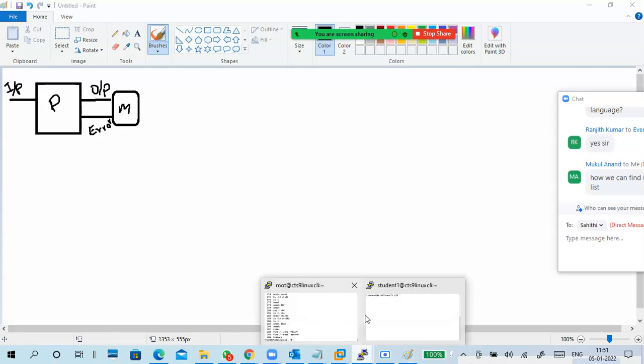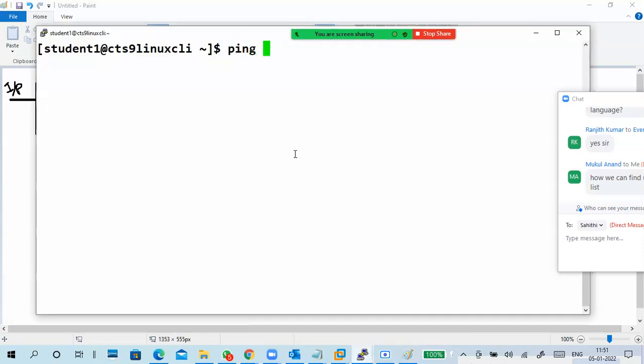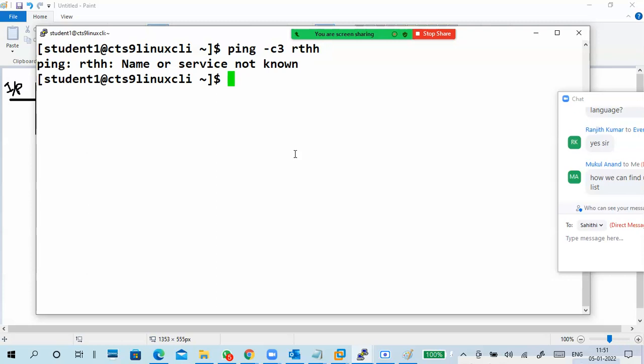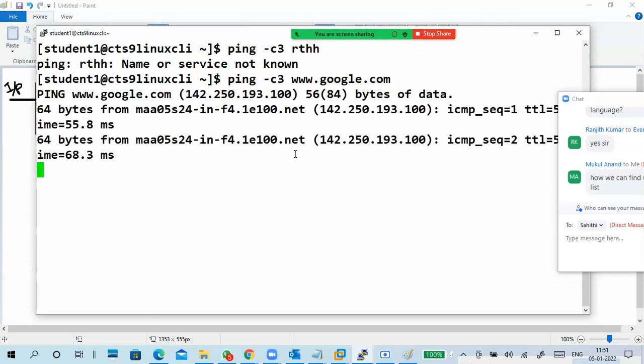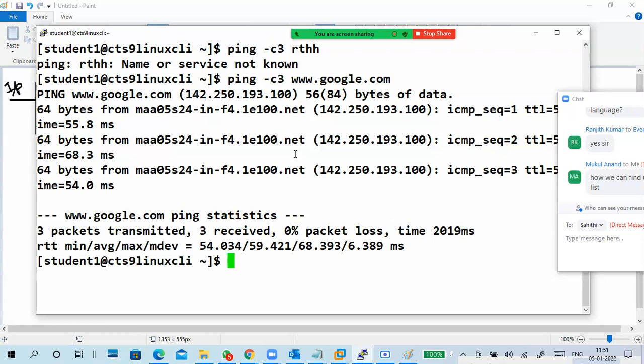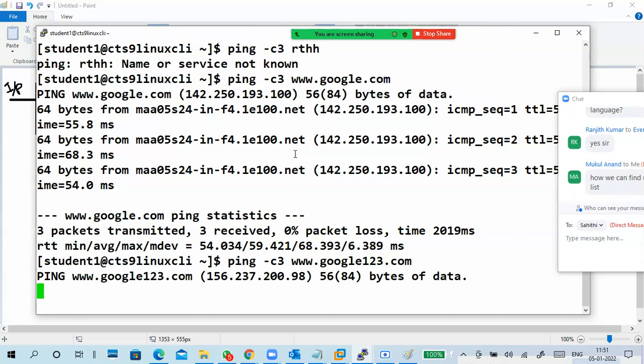For example, you can see, I want to ping ifnc3, something I put a name, no, ping service or name or service not known. Okay, even I don't understand what this is. For example, it is generating an output. For example, I gave something like 1 2 3. It is also generating an output with a different kind of stuff. Maybe Google 1 2 3 is also there.